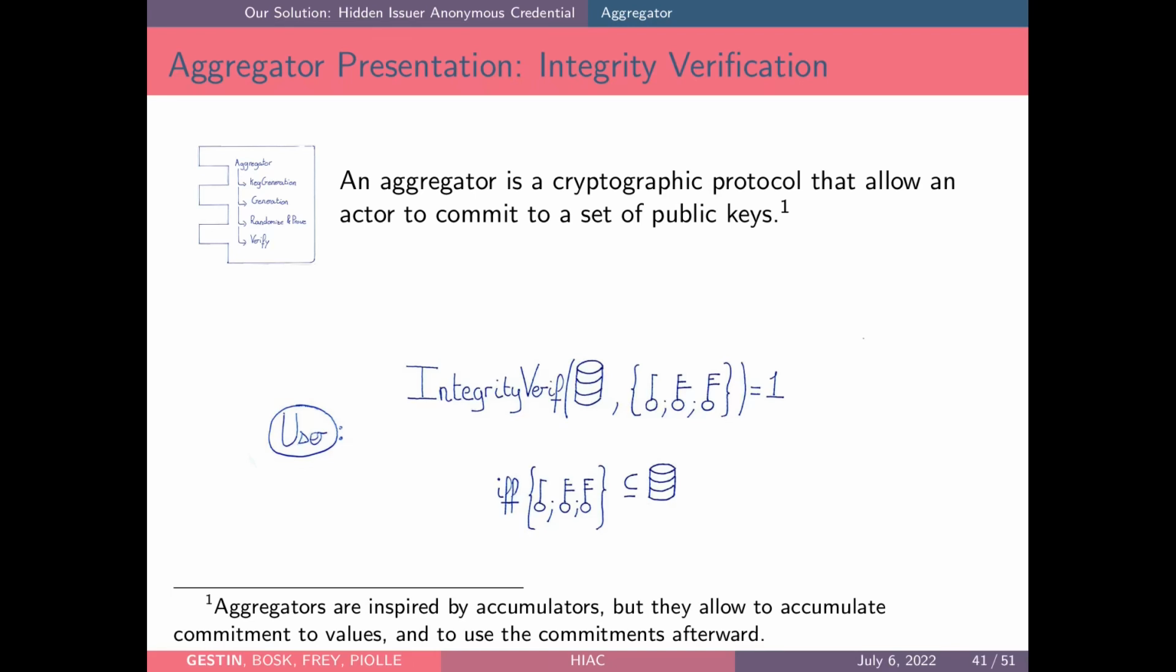For example, if the verifier states that there are the French and the Italian administration public keys in the aggregator, but in fact he only put the French administration public key, then when Alice proves something about her credential, she falls back in the classical anonymous credential scheme, and she loses all the anonymity properties that she can get with the hidden issuer anonymous credential scheme. So she verifies the integrity of the aggregator using this integrity verification function, which outputs 1 if and only if the keys that are stated by the verifier to be in the aggregator are indeed in the aggregator.